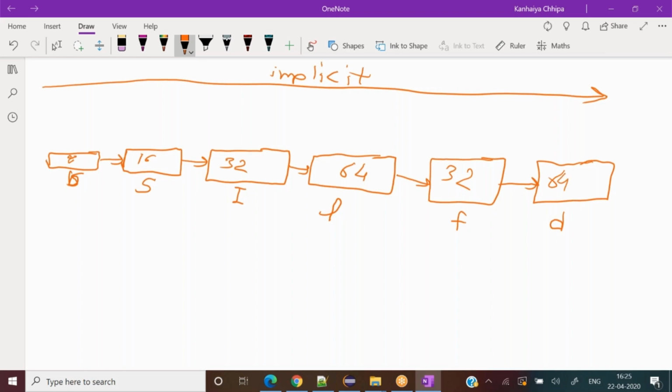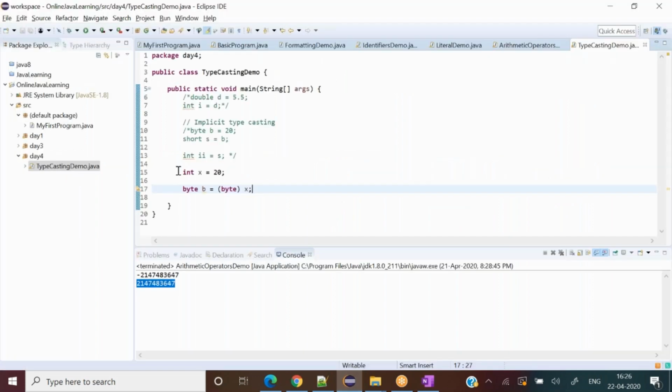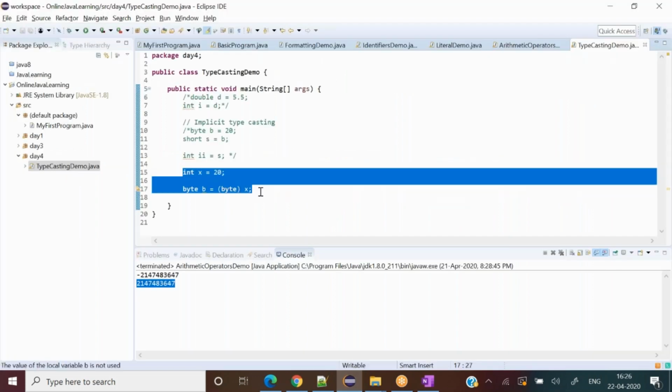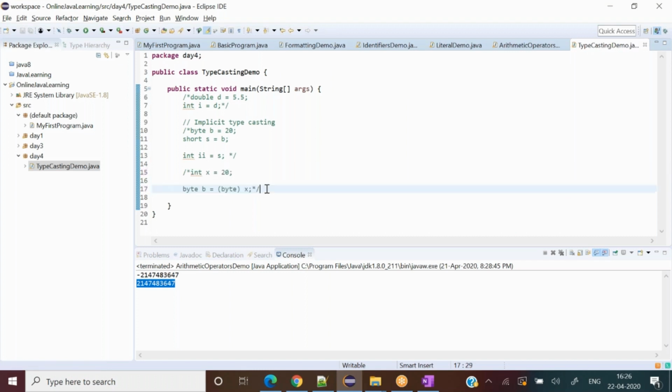All right, so let's say I want to go from integer to double, then also it is possible without any problems. Now I'm jumping to a different data type or family.